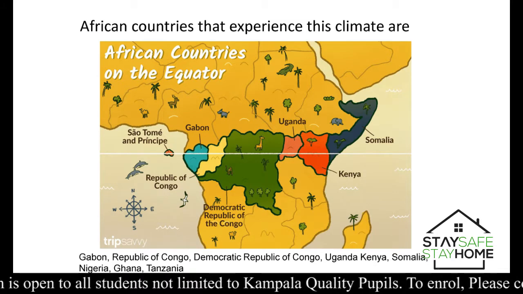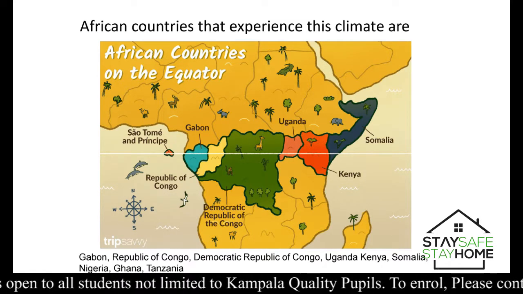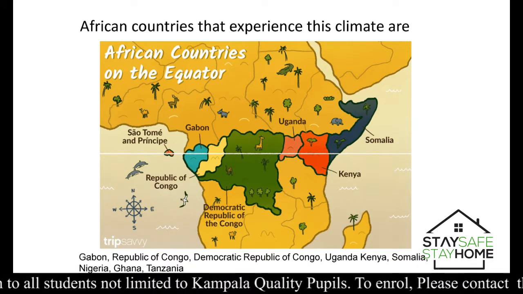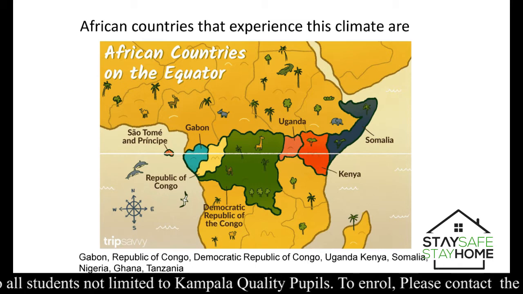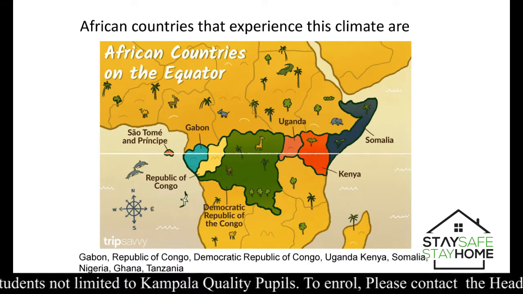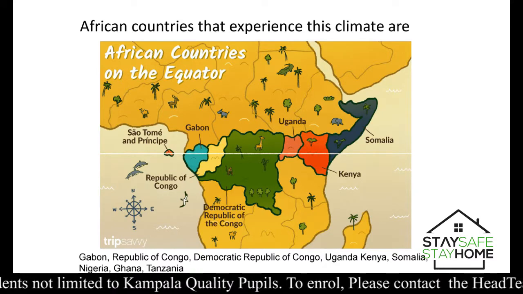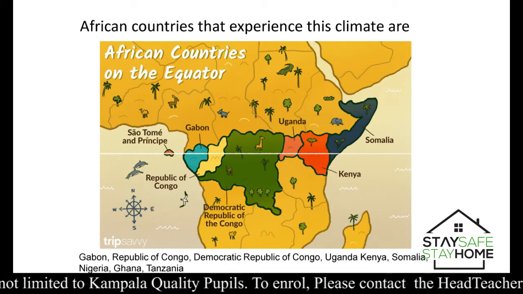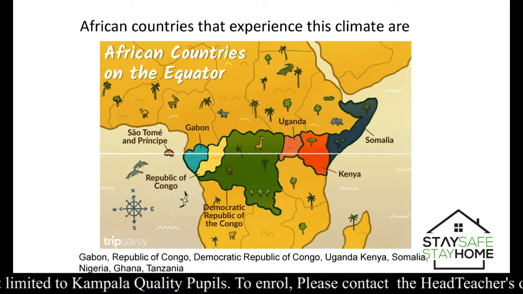All these countries found along the equator, from 0 to 5 degrees, experience equatorial climate.